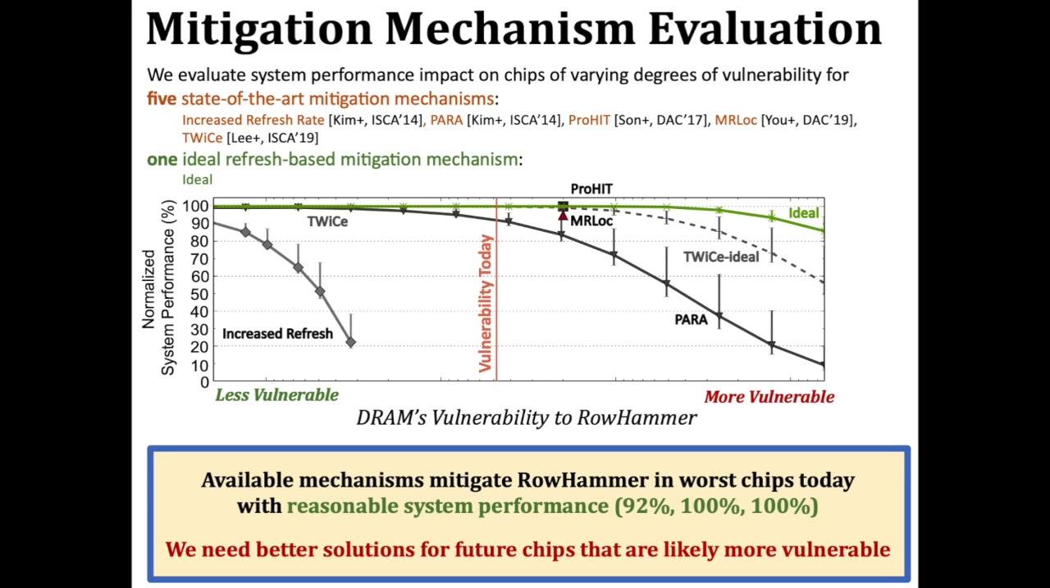system performance overhead. However, we need a better solution for future DRAM chips that are likely to be more vulnerable to RowHammer, as existing mitigation mechanisms either do not scale to support chips of very high degrees of RowHammer vulnerability or have significantly high performance overheads.